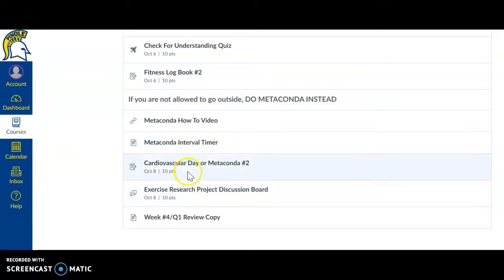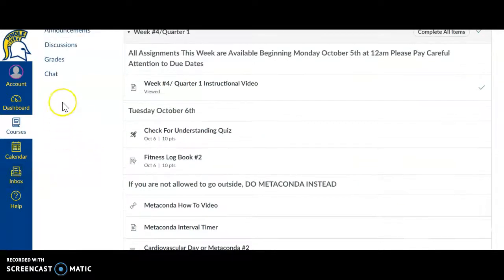Once again, there is no Zoom, but if you have any questions, please feel free to email me through the inbox or shoot me a message through chat. Just know when you do send a message through chat, it goes to the entire class. So if you have something personal to ask me or a question, always message me here.